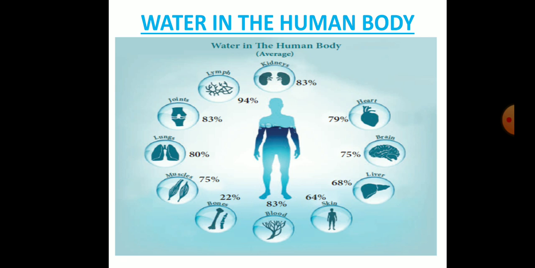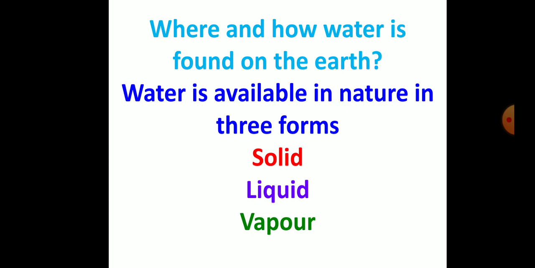Blood contains 83% of water. Skin contains 64% of water. Liver contains 68% of water. Brain contains 75% of water and heart contains 79% of water.